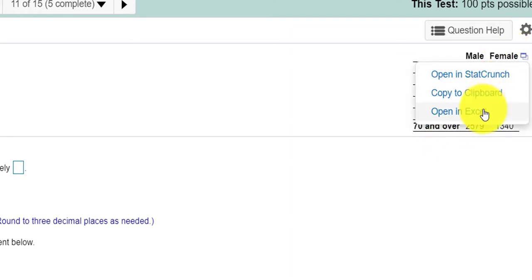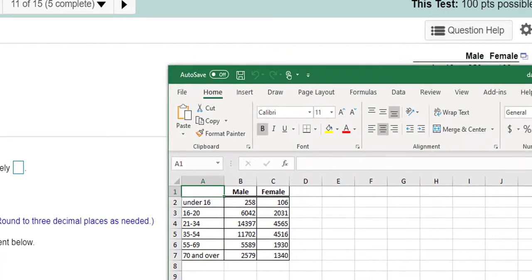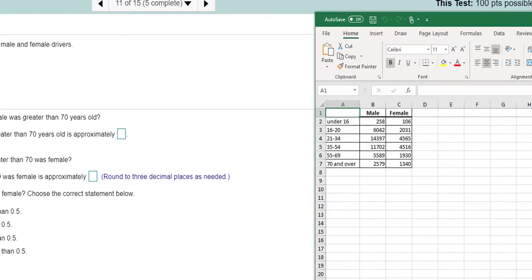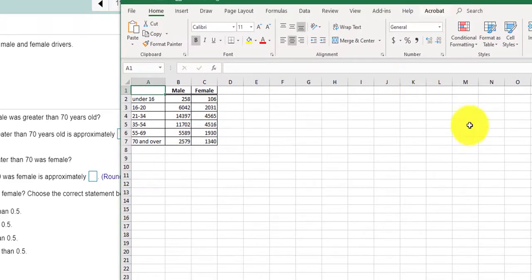I'm going to open this up in Excel. Let's see, I have to say allow, and then let's open up this file here. Give it a second. Okay, so when I open it up in Excel, this is what I get. It's basically the same table, but in Excel. So now let's look at some of the questions.